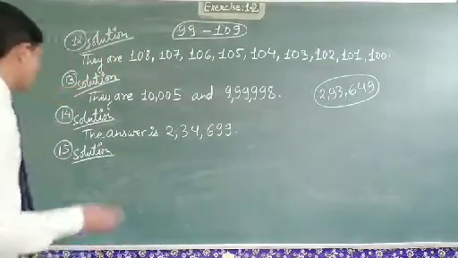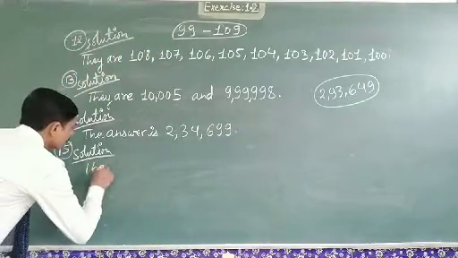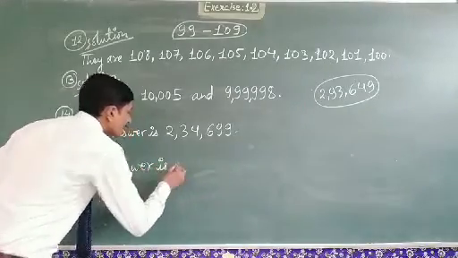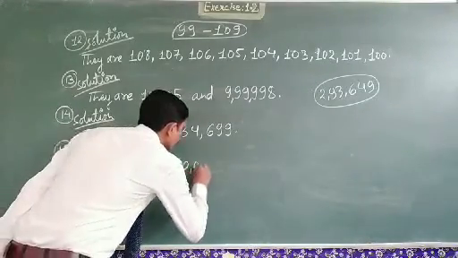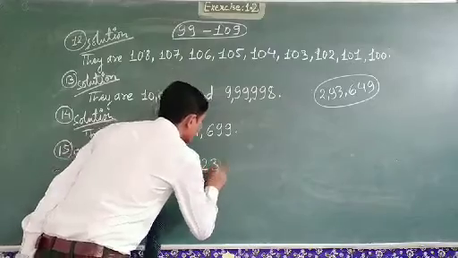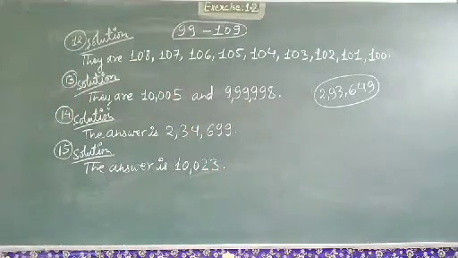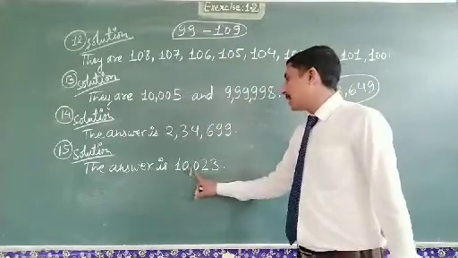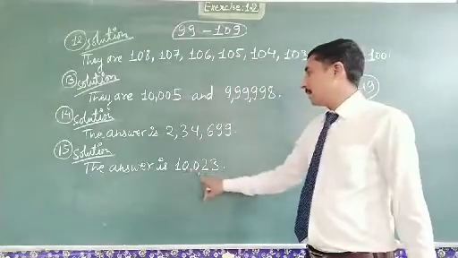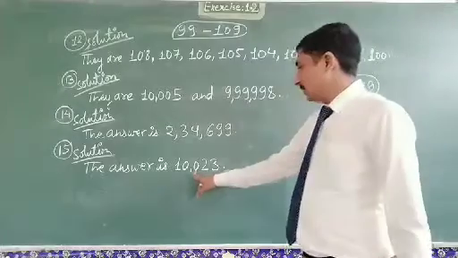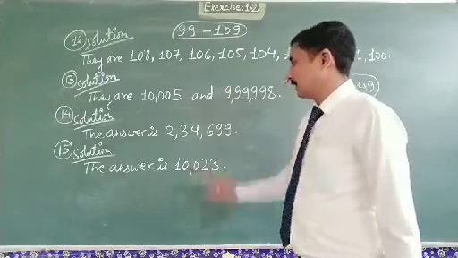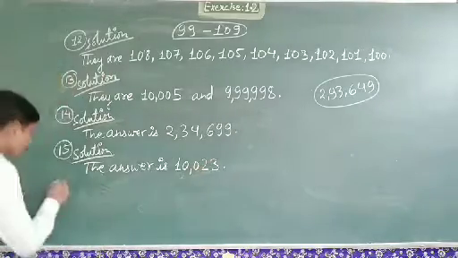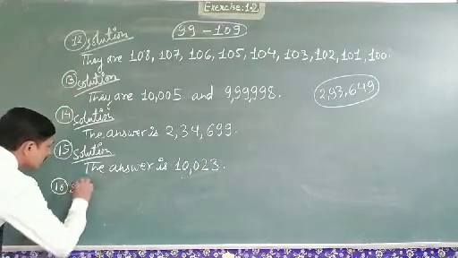So the answer is 10023. So this is our smallest 5-digit number in which only 2 digits are the same. So our answer is 10,023. Now question number 16.